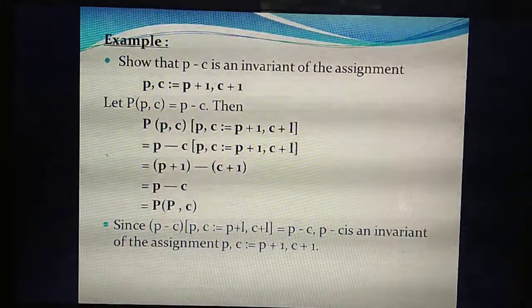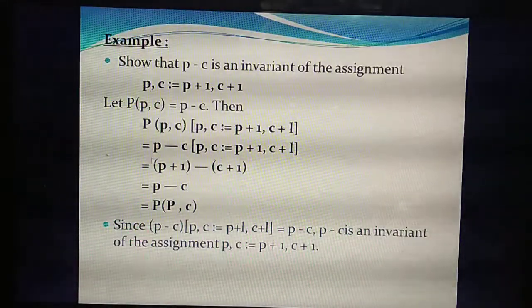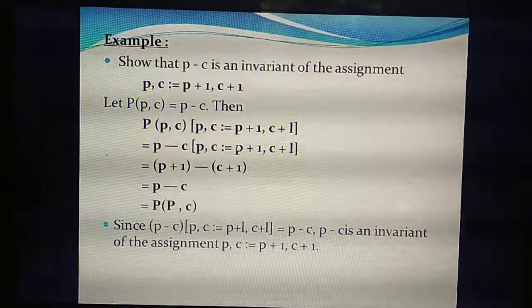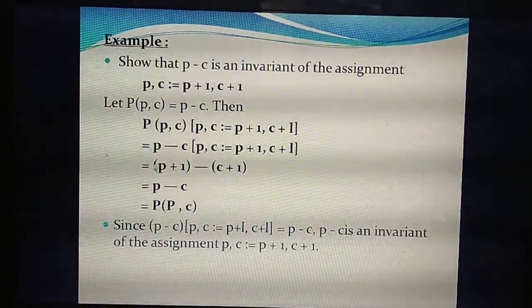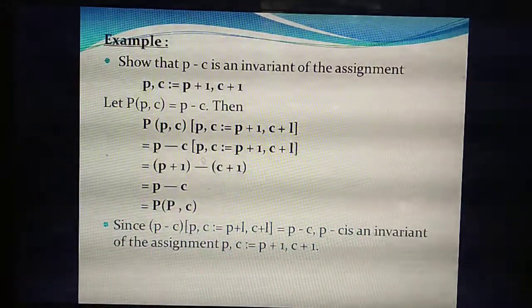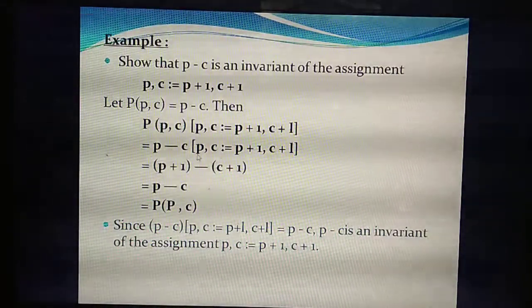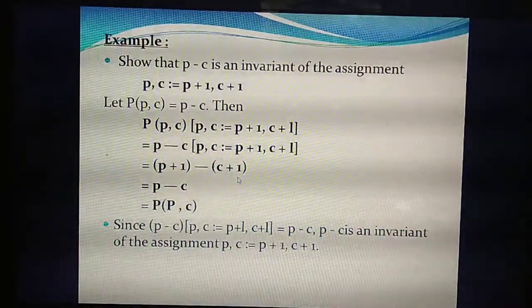First you are substituting the value here. P of P comma C means P minus C. What's the value of P now? P plus 1. What's the value of C now? C plus 1. Now substitute the values here: P plus 1 minus C plus 1. Now remove the bracket.